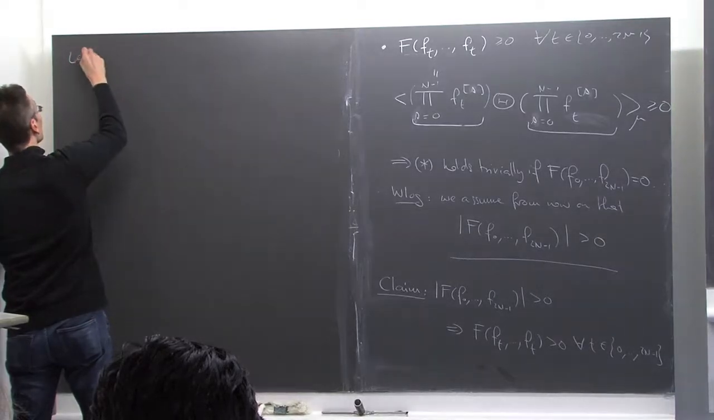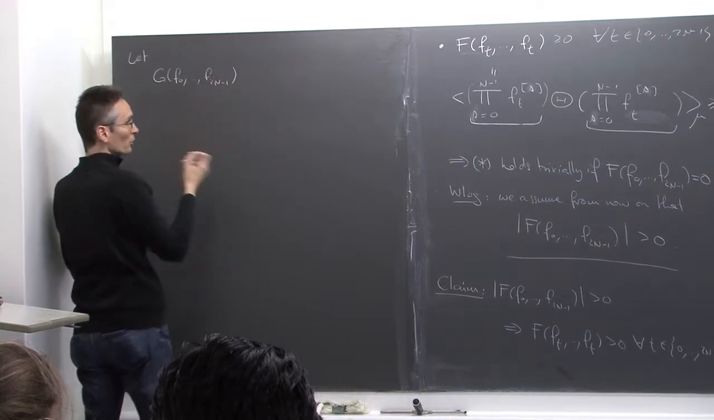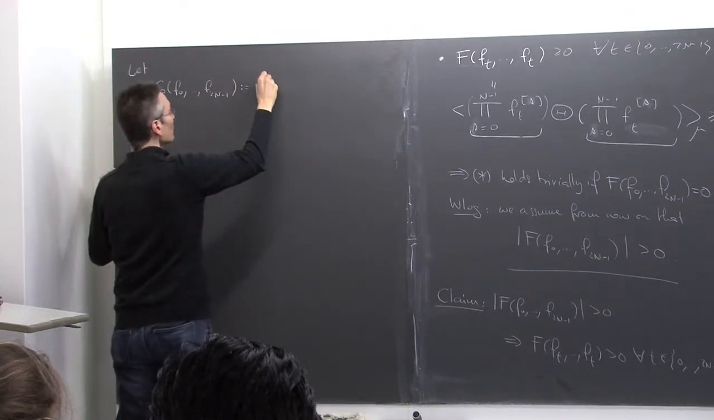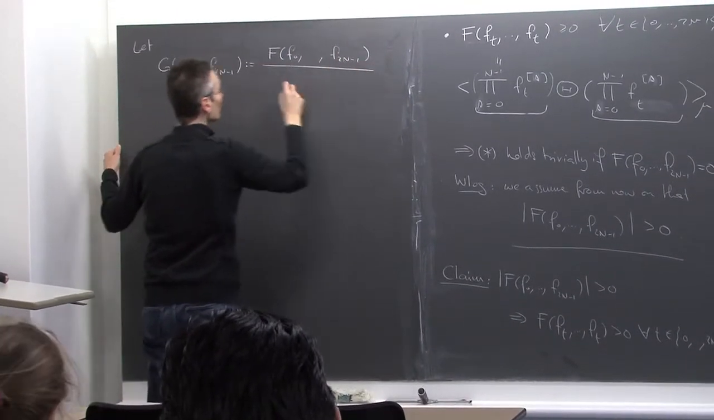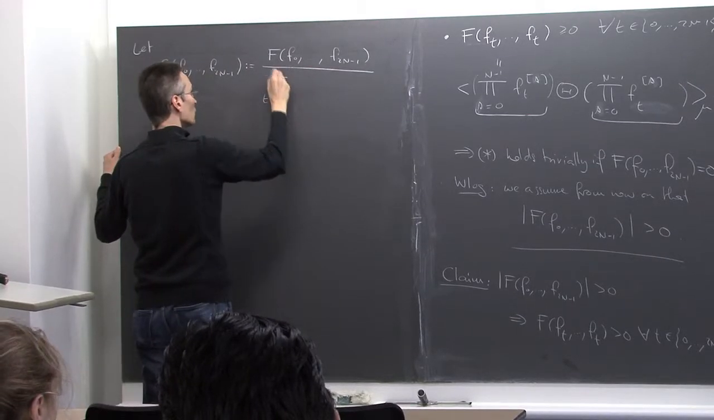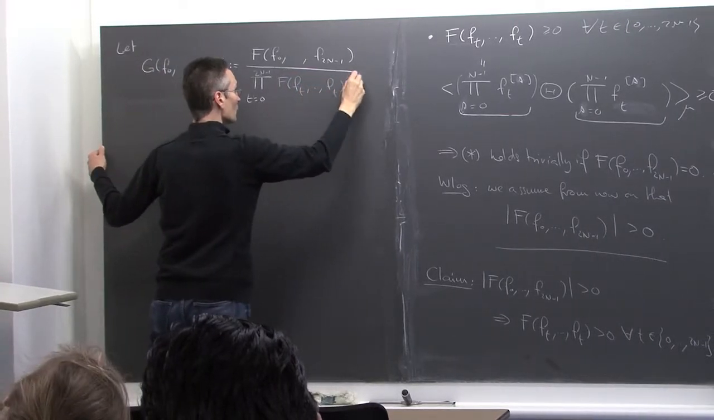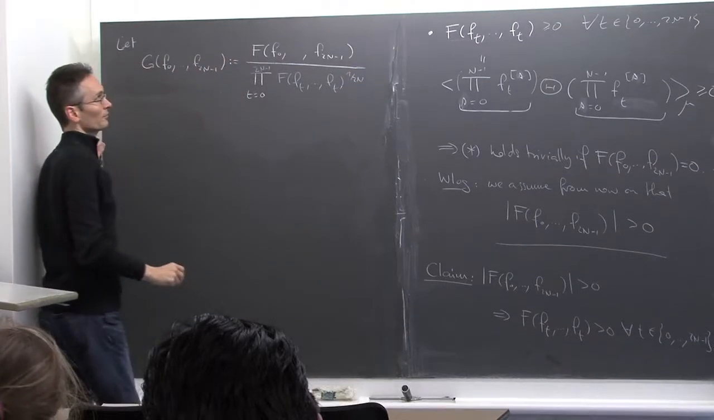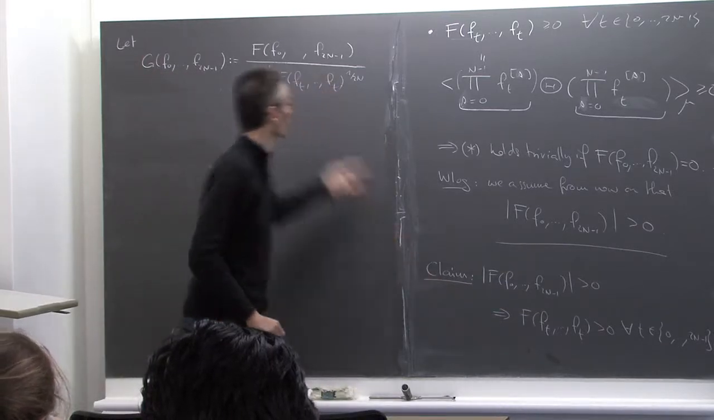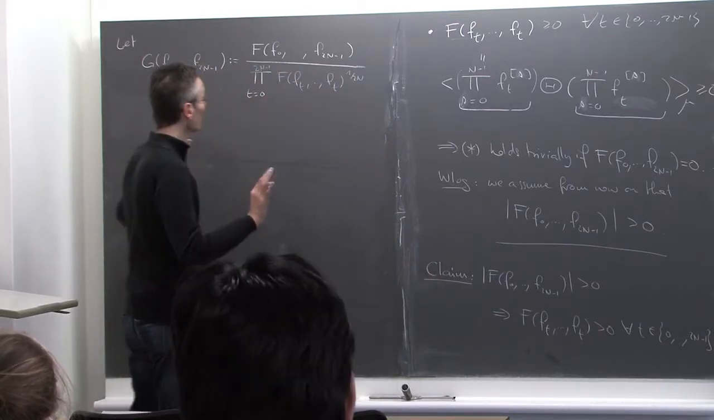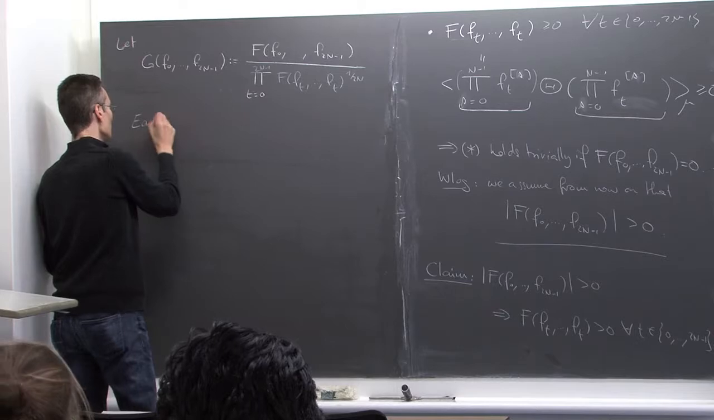So let g of f0, ..., f2n minus 1 be the new functional, which is defined as follows. It's just f of f0, ..., f2n minus 1, divided by the product for t from 0 to 2n minus 1 of f of ft to the power 1 over 2n. I can divide by this quantity because I know that this is strictly positive. That's the claim, which tells me that the denominator is strictly positive. So there is no problem in defining g. Now, I won't do it because it's very easy, you can just check.